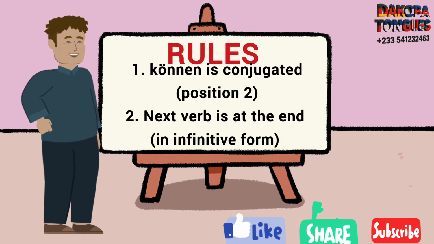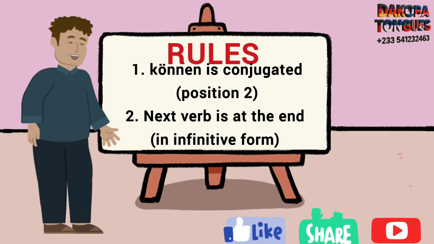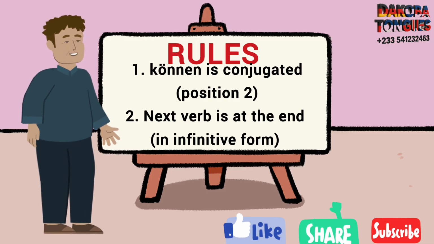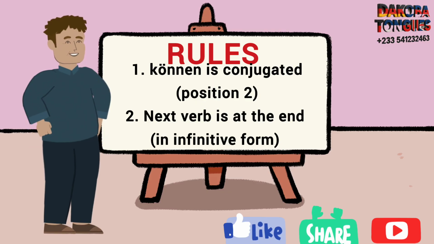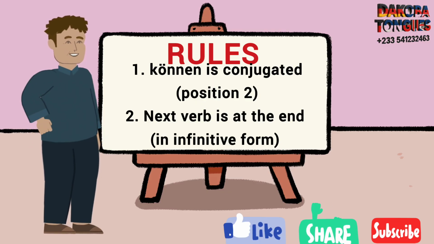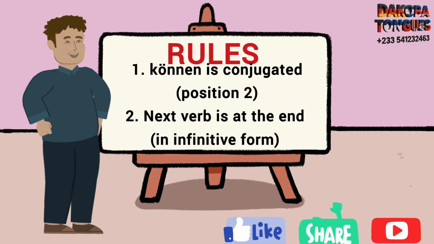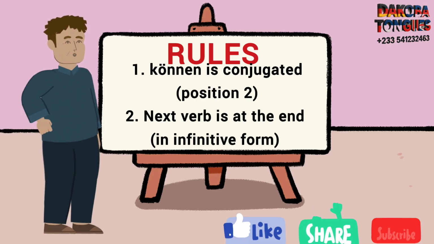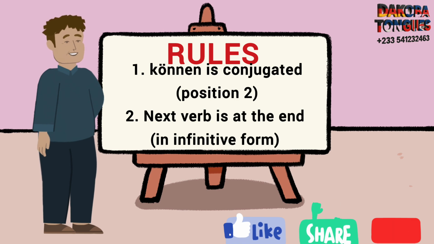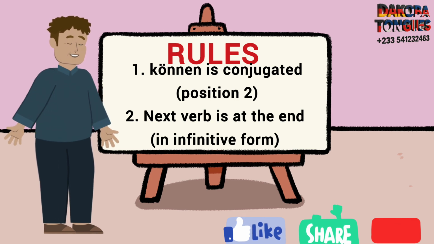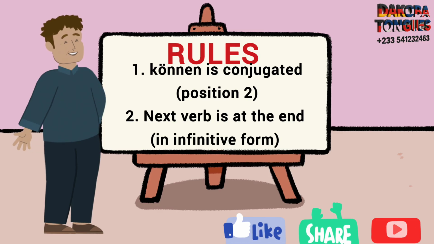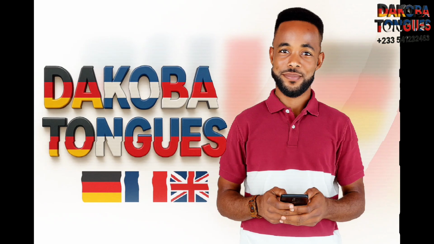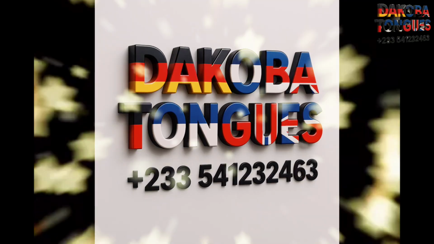All right. So you can see, number 1, the action verb is sprechen and it is at the end. The number 2, the action word is kochen, is at the end. Number 3, the action word is spielen, to play, is at the end. Number 4, the action word is machen, to do, is at the end. Number 5, the action verb here or word is gehen, to go, is at the end.